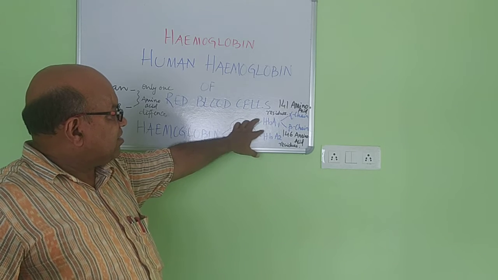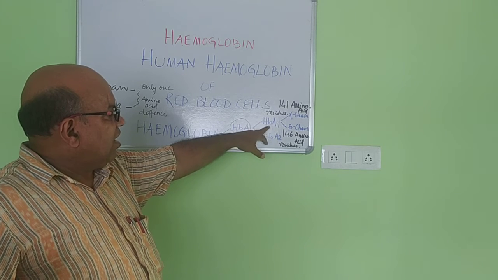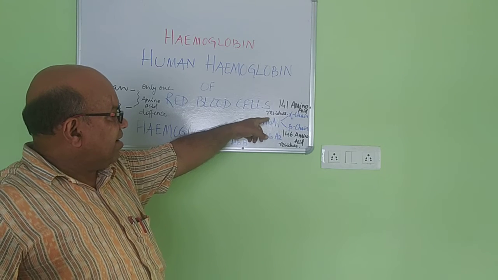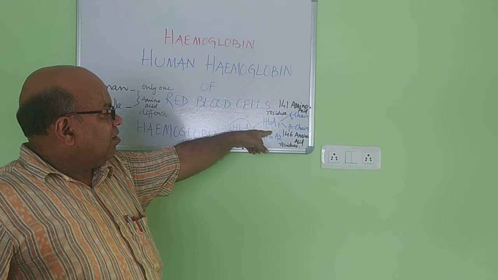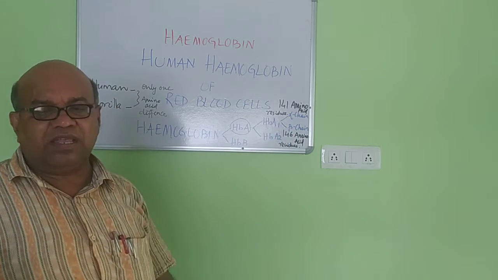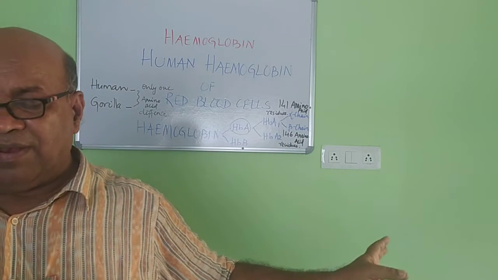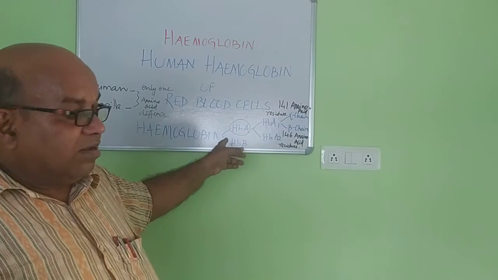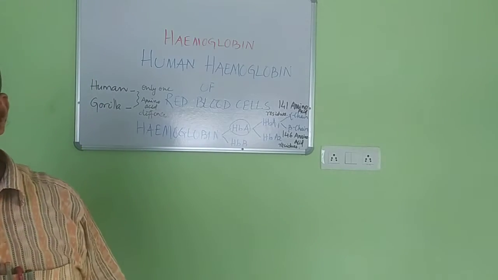Hemoglobin A1 has two alpha chains and two beta chains. These are two identical alpha chains and two identical beta chains. Commonly you find it in the human blood cells named RBCs, red blood corpuscles.